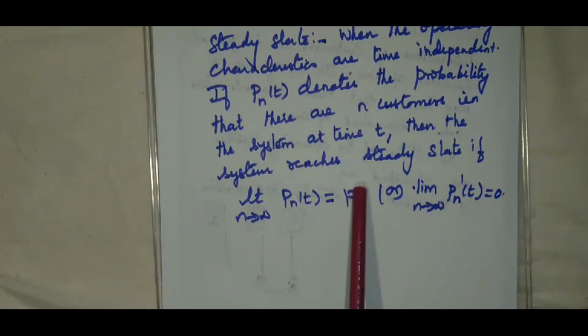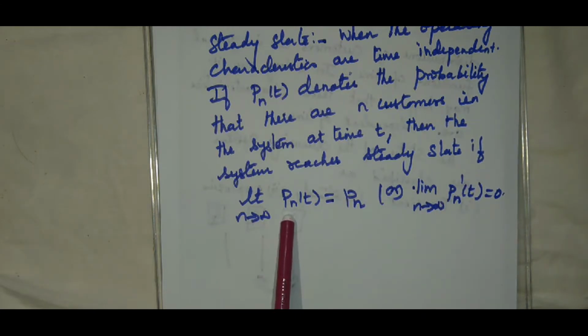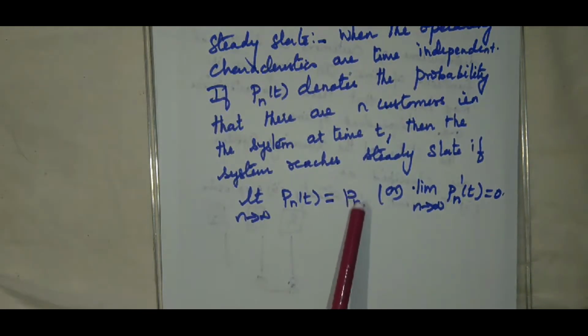The system reaches steady state if the limit of Pn of t is just Pn, meaning it is purely independent of time.